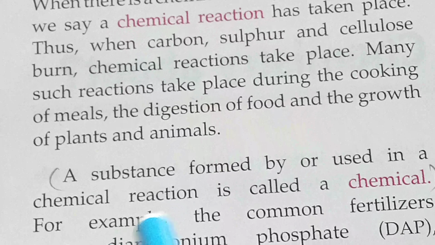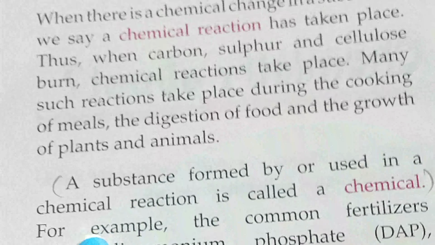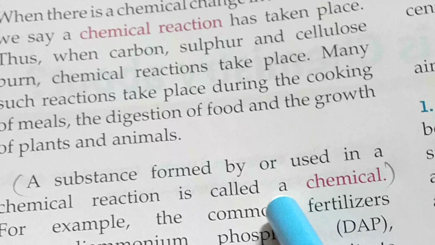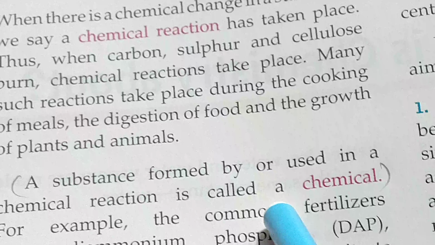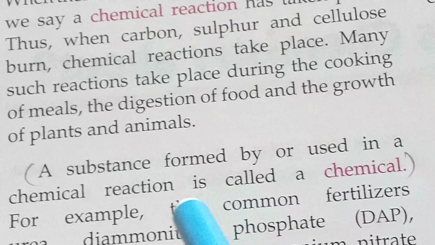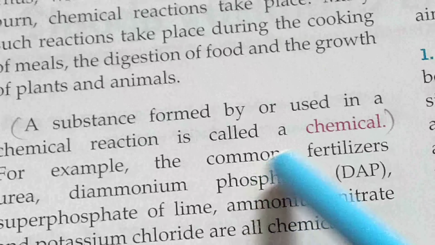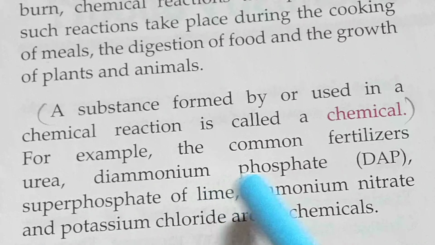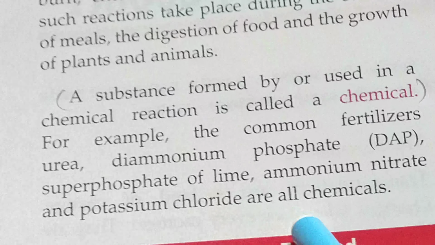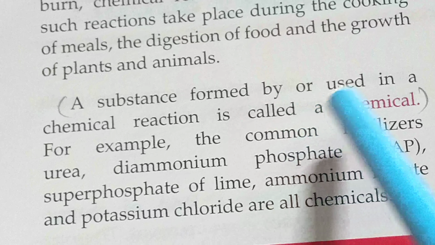Look at the first important portion of this chapter. A substance formed by or used in a chemical reaction is called chemicals. So normally any kind of substance or material used in a chemical reaction or produced by the chemical reaction is called a chemical. For example, common fertilizers like urea, diammonium phosphate, superphosphate of lime, ammonium nitrate, and potassium chloride are all chemicals produced in chemical reactions.